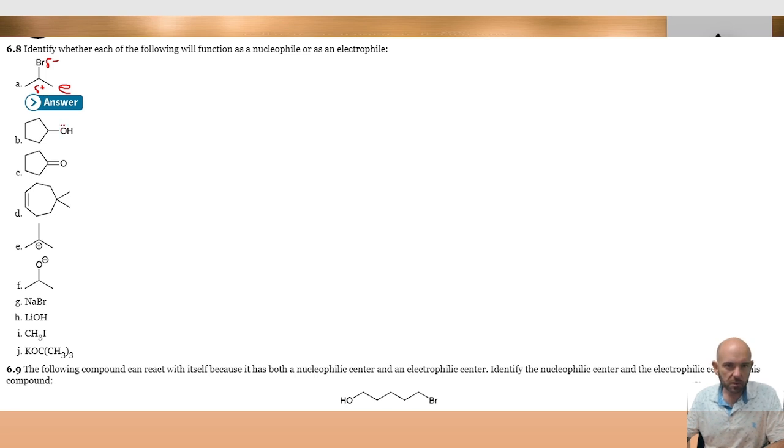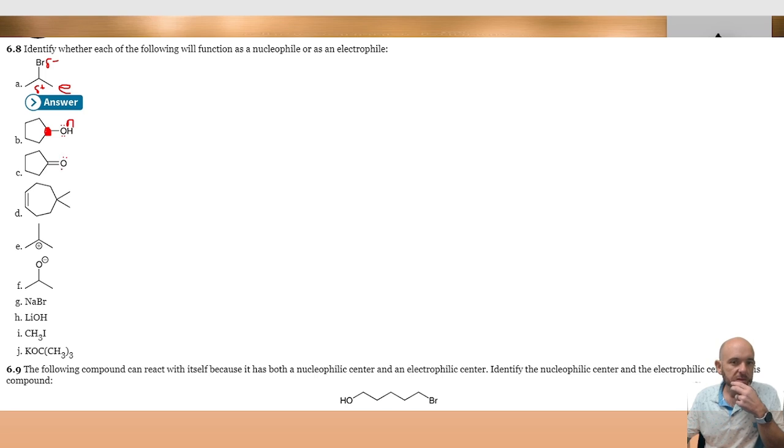In example B, this was a little bit harder to place. Our alcohols don't really do as much of a job of pulling any electrons from this carbon here. So this one's not really an electrophile. This carbon doesn't have a lot of positive character, so it's not going to be an electrophile. However, the lone pairs on the oxygen, that's about the only place that we can talk about. So that one would be considered a nucleophile.